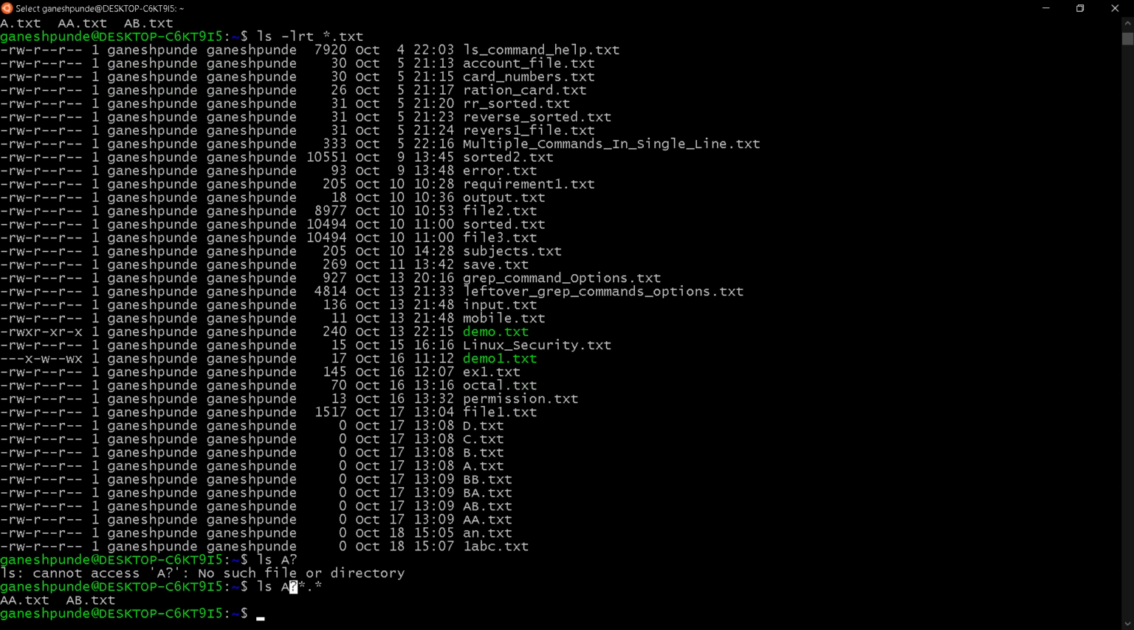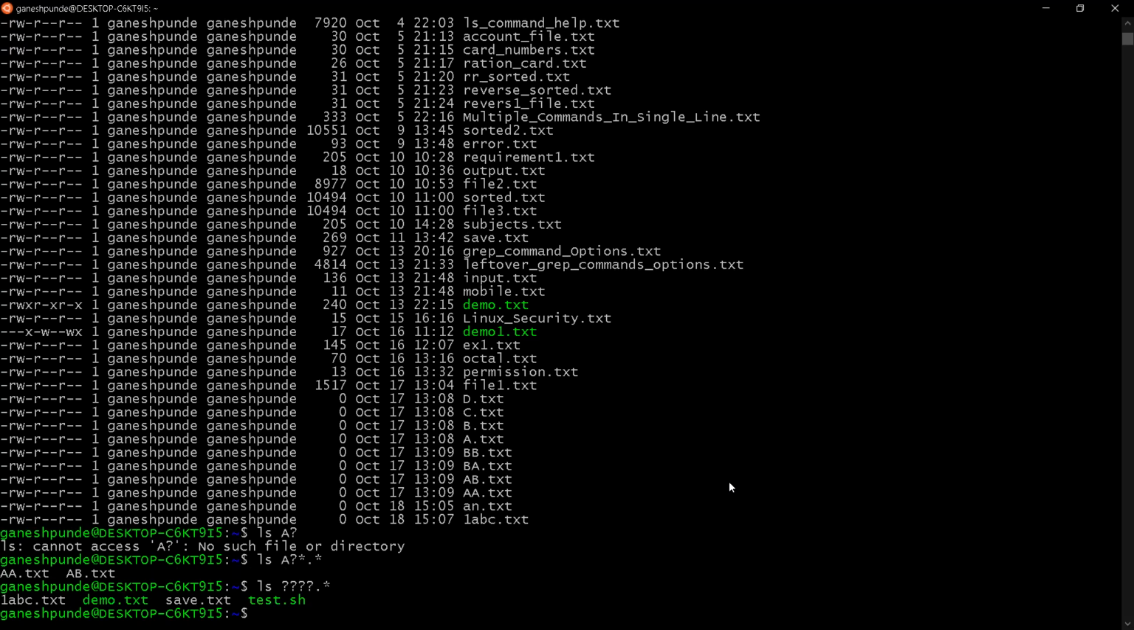Let's say I have files where the file name is 4 characters. So what should I say? ls. Question mark represents 1 character. Now I want 4 characters, so 1, 2, 3, 4, right? And the extension can be anything, so I can say star. So you can see it is showing all the files which have a 4 character length name, right?